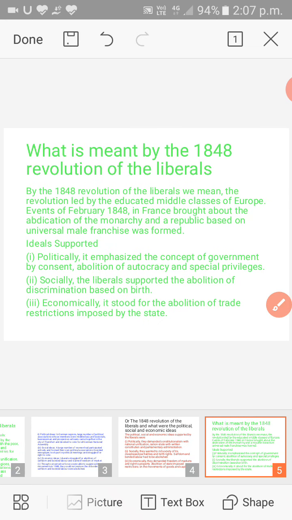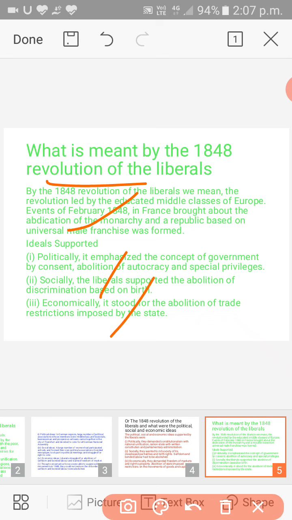So guys, here I have illustratively discussed all three points, and you will find the same idea, the same reference. There is a short question: politically it emphasized the concept of government by consent, abolition of autocracy and special privileges. The same question is, what were the political, social and economic ideas supported by the liberals during the 1848 revolution of the liberals? So guys, here I have explained a little bit also.